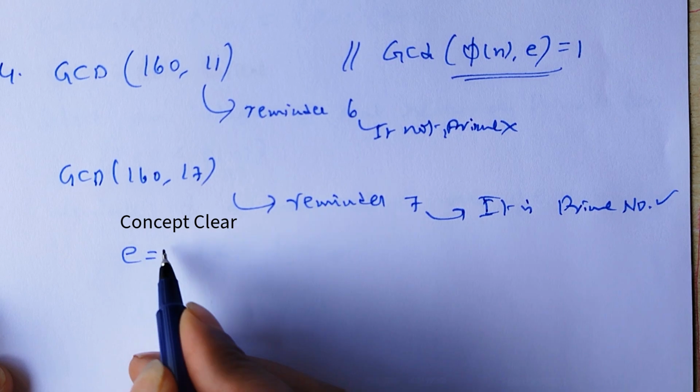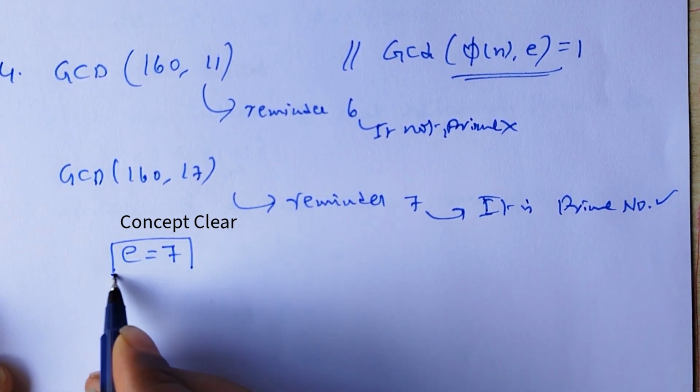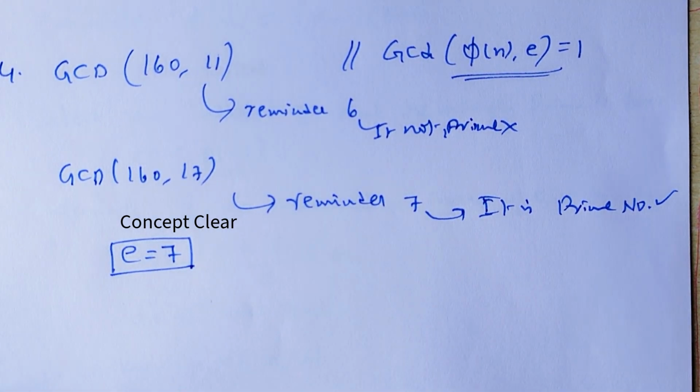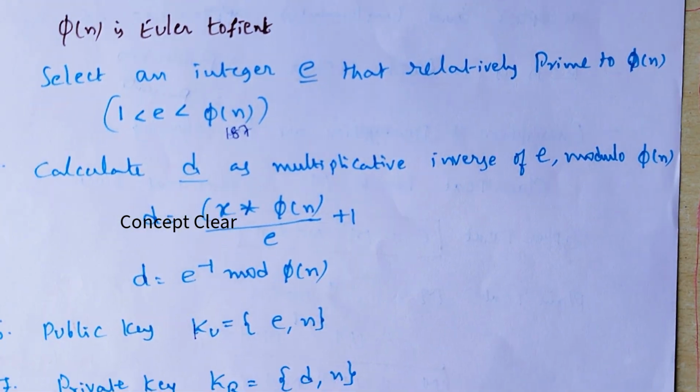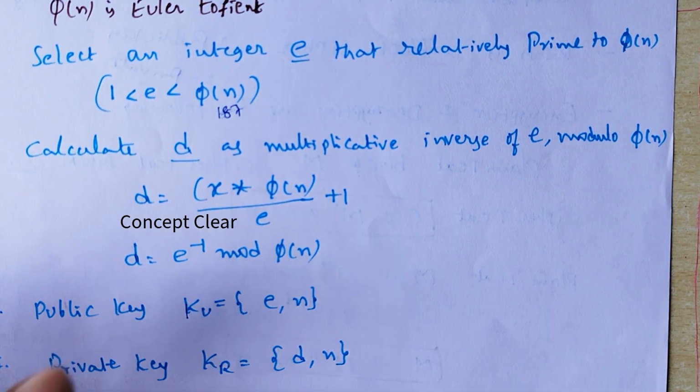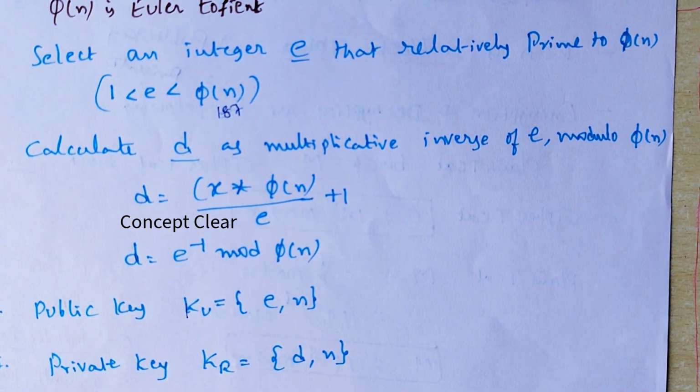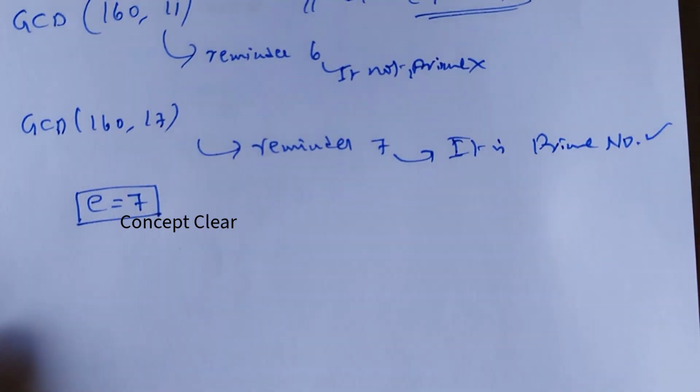So E value equals 7. According to this, E value equals 7. What is the next, fifth step? The fifth step is to calculate the D value. What is the formula here? D equals x into phi of n by E plus 1.